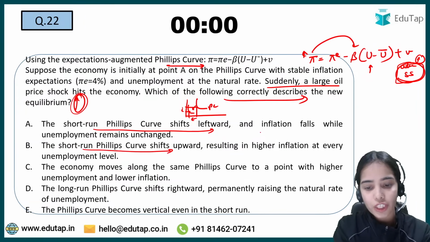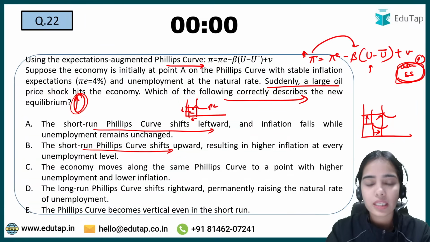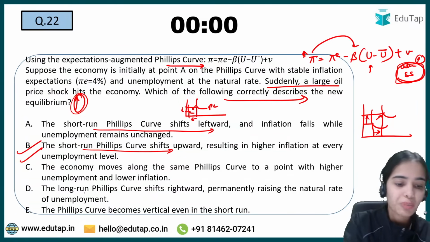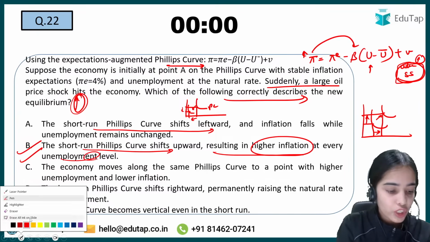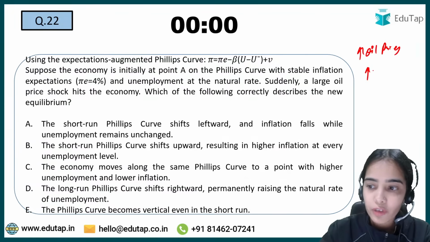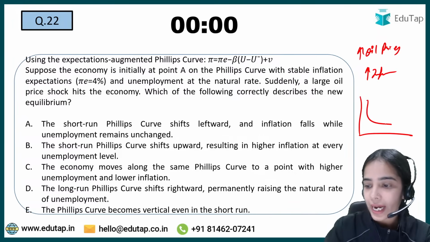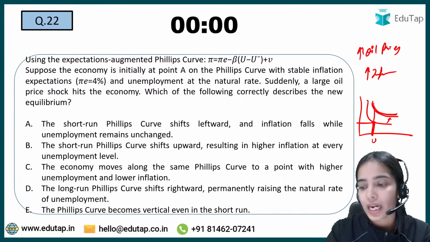Short run Phillips curve shift upward. Short run Phillips curve should shift upward. So yes, when the oil price is increasing, the inflation will start increasing, the unemployment will also start increasing. Okay, so B is the correct answer, resulting in higher inflation at every unemployment level. So basically, if the oil prices are increasing, the inflation will start increasing in the economy, and at each and every unemployment level, let's say unemployment is this, at this unemployment level, the inflation will start increasing. So Phillips curve is shifting rightwards. At each and every unemployment level, there will be more inflation.